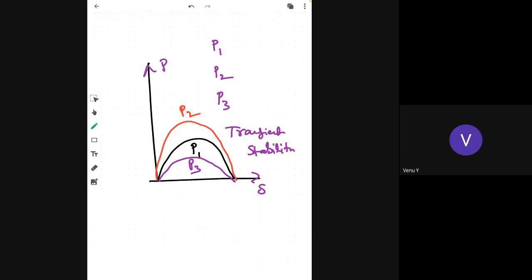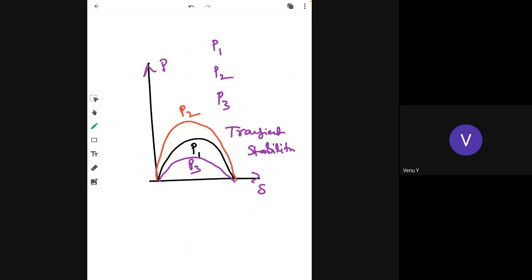Vamsi, Kavita, Satvik, are you listening or are you following? Lavanya, yes sir. For which one is transient stability more? P1, P3, P2,